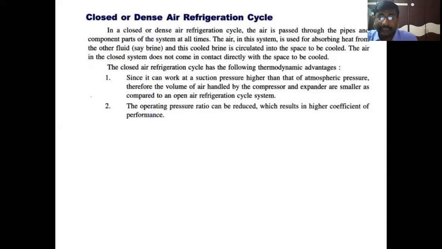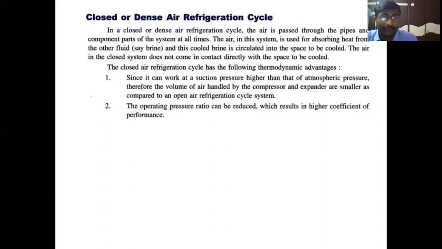That means the air which is recycling in the system is not directly involved in the cooling process. That air extracts the heat from the other refrigerant, the secondary refrigerant, where a brine solution is used. That brine solution will be cooled by the air which is circulated in the system, and the cooled brine solution is used for the required space to be cooled.